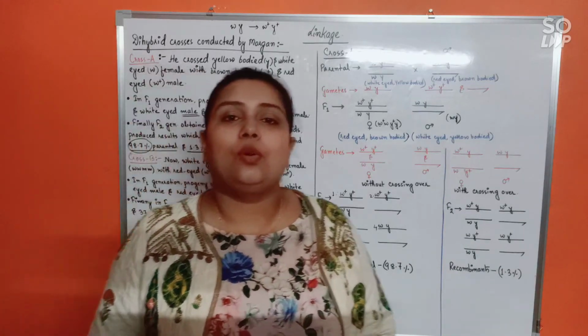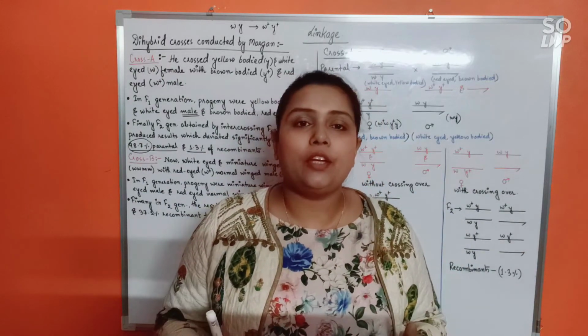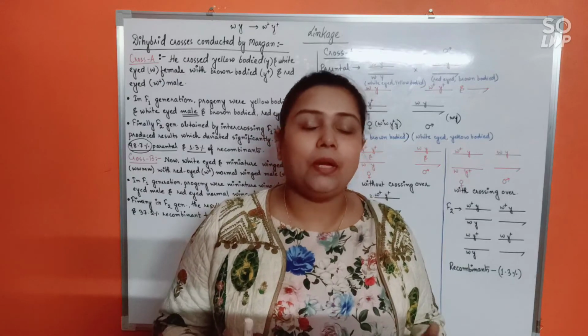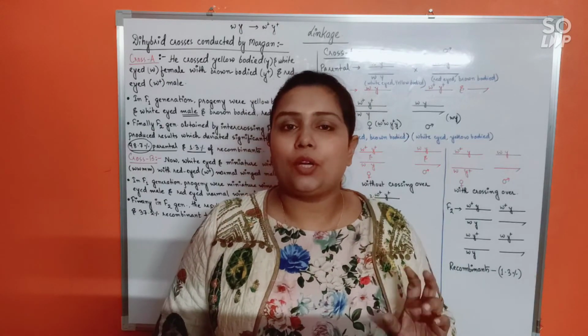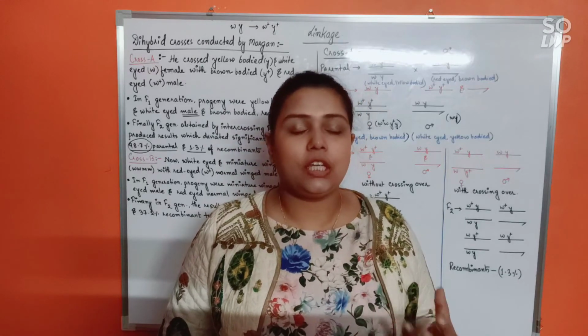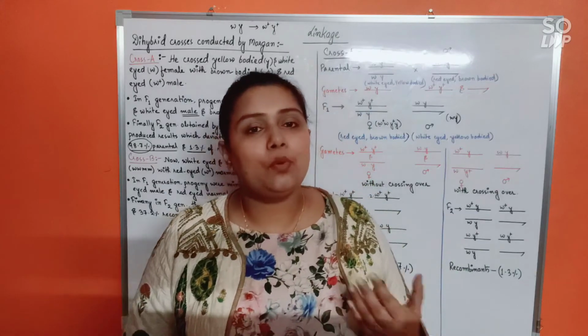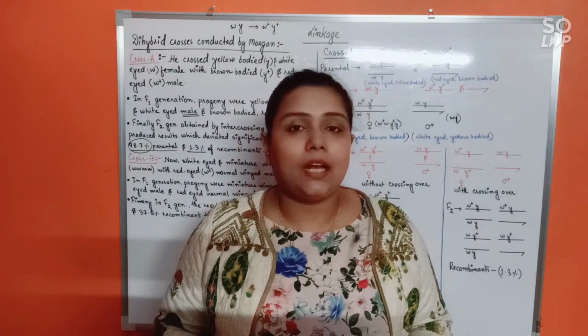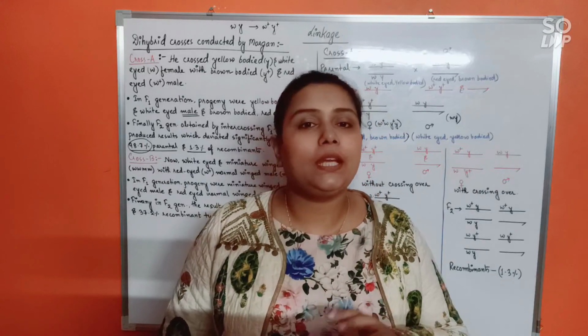Okay, so understood this? Basically, what has happened? T.H. Morgan is trying to do dihybrid cross of Mendel, but using Drosophila. He combined two traits, eye color and body color, genes in the dihybrid cross, and he was supposed to get the result where parental type combination and recombinant type combinations will be equally likely.